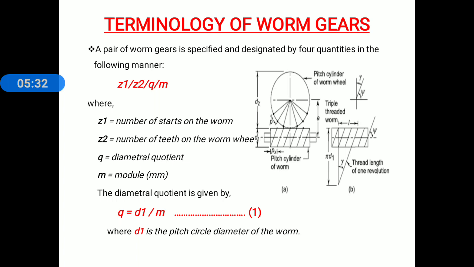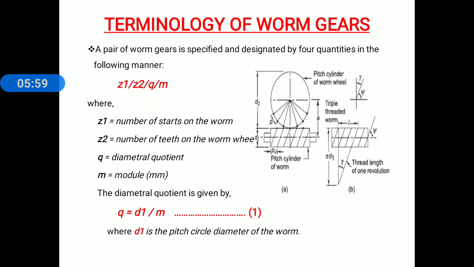The diametral quotient is given by, everyone see the screen, the diametral quotient denoted by letter small q. q is equal to d1 divided by m. Now how to define the diametral quotient? It is the ratio of pitch circle diameter of worm to the module of worm wheel. Okay, q is equal to d1 divided by m.